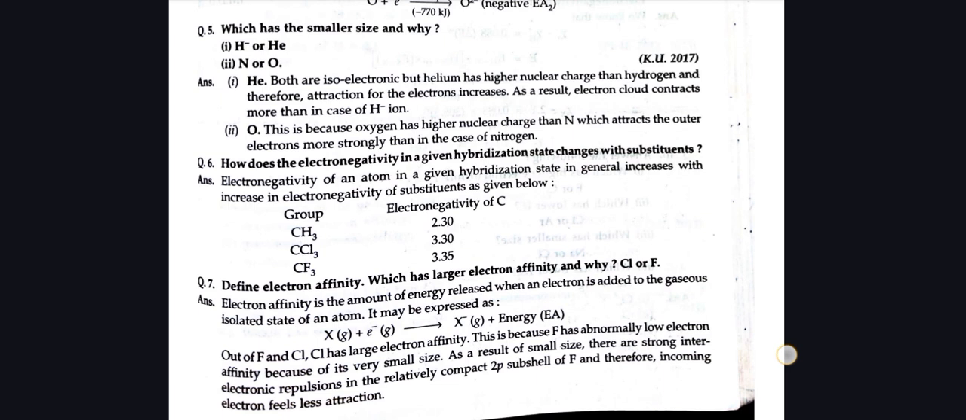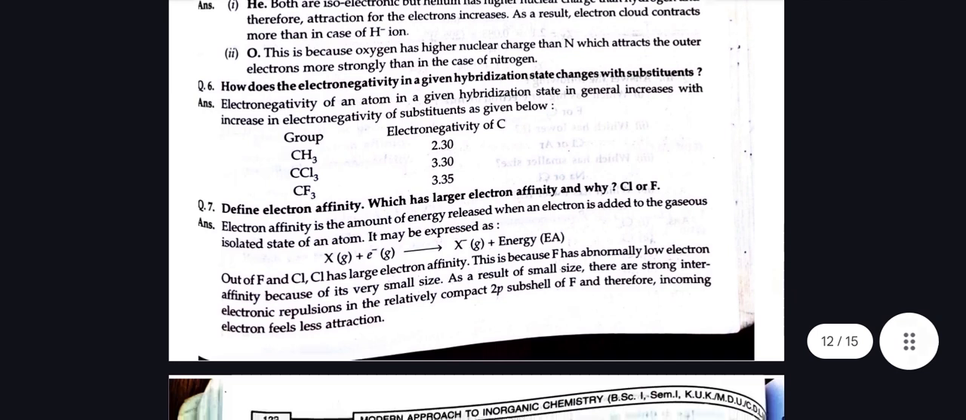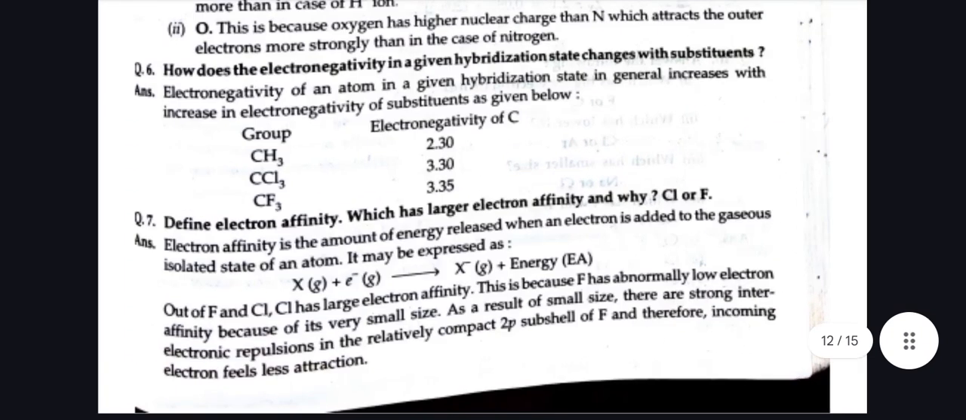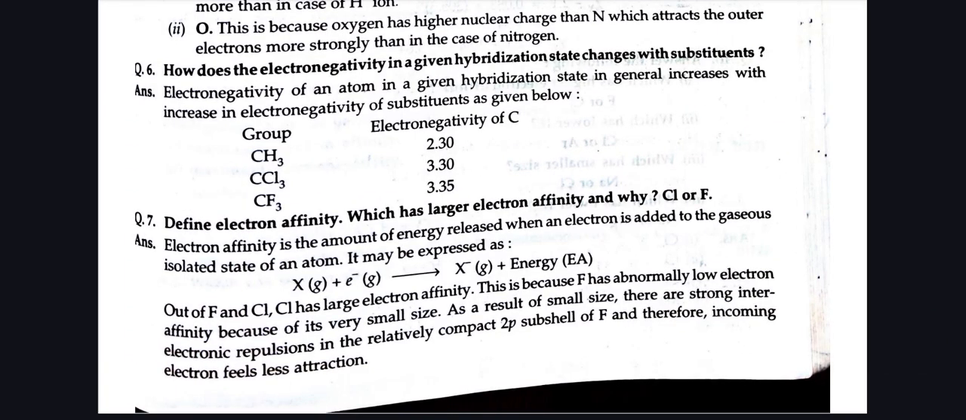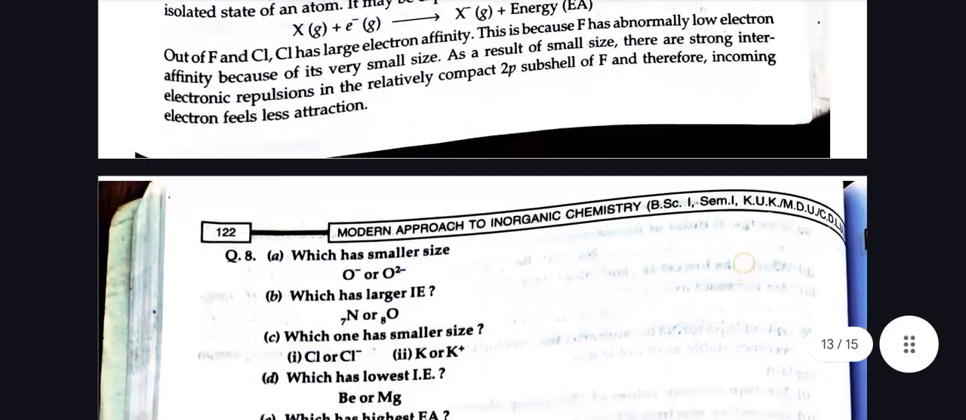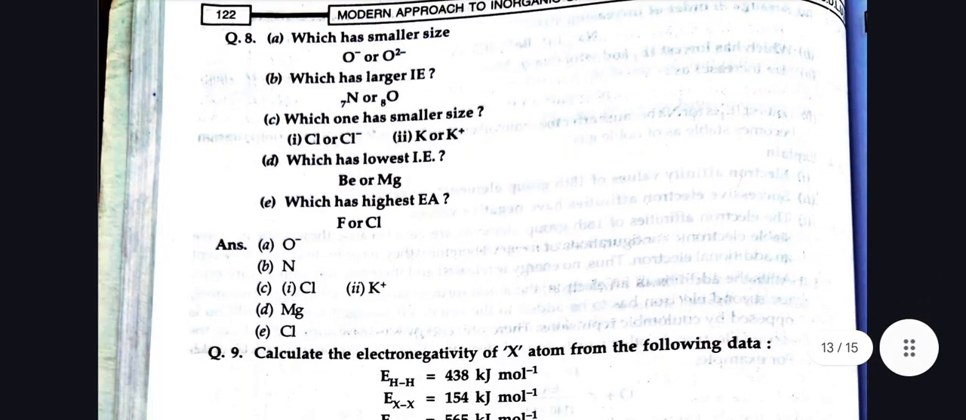And the next question is, define electron affinity, which has larger electron affinity, and why, chlorine or fluorine? Electron affinity is the amount of energy released when an electron is added to the gaseous isolated state of an atom. It may be expressed as X(g) plus electron gives X minus (g) plus energy, the electron affinity. Out of fluorine and chlorine, chlorine has larger electron affinity. This is because fluorine has abnormally low electron affinity because of its very small size. As a result of small size, there are strong inter-electronic repulsions in the relatively compact 2p subshell of F, and therefore incoming electrons feel more repulsion.